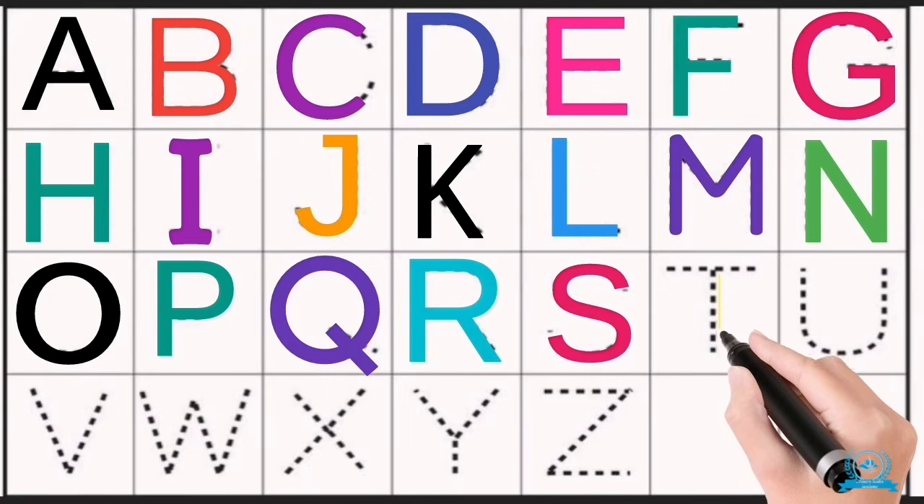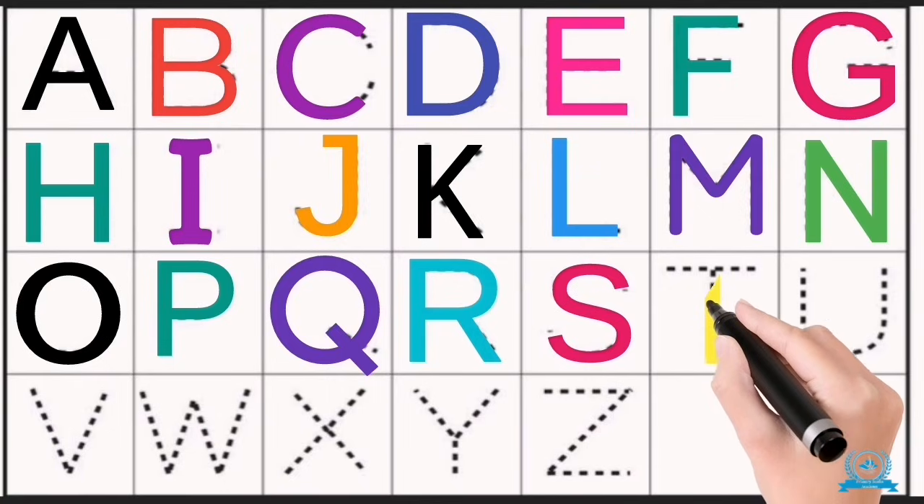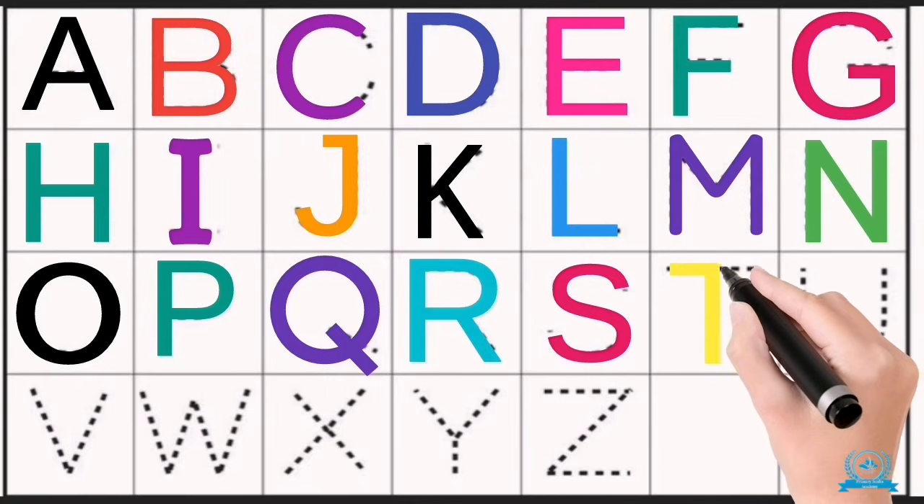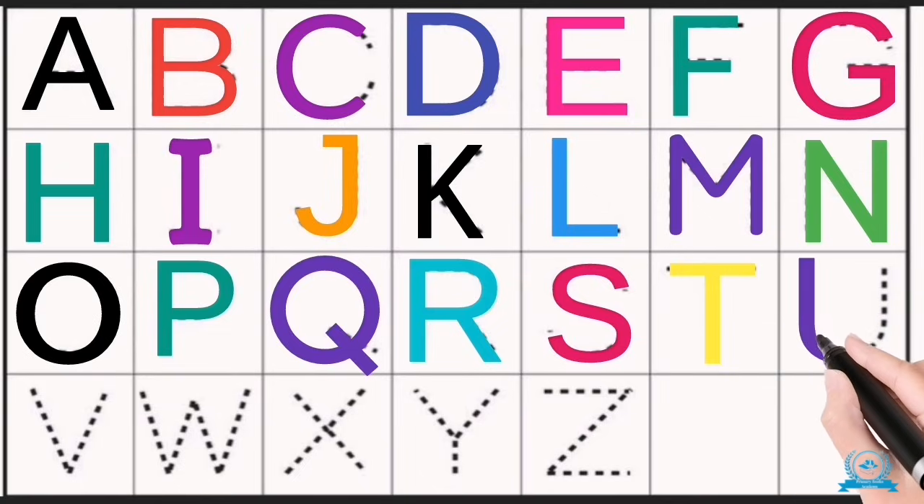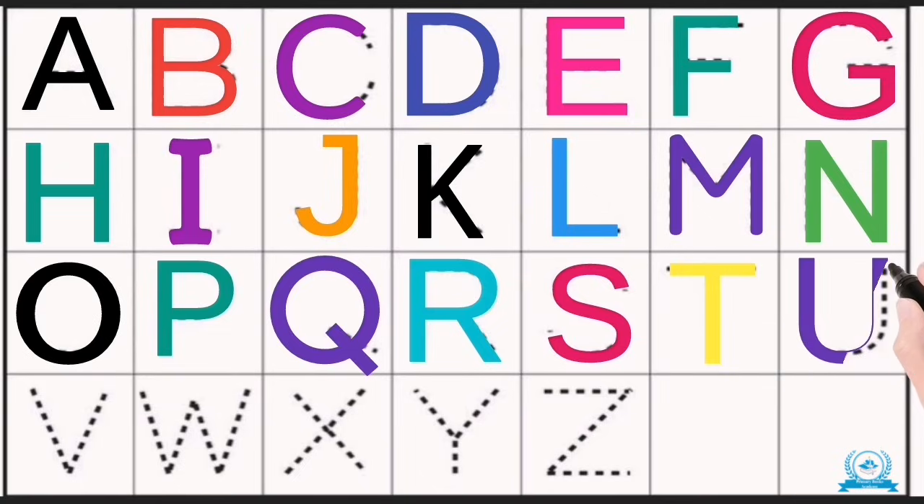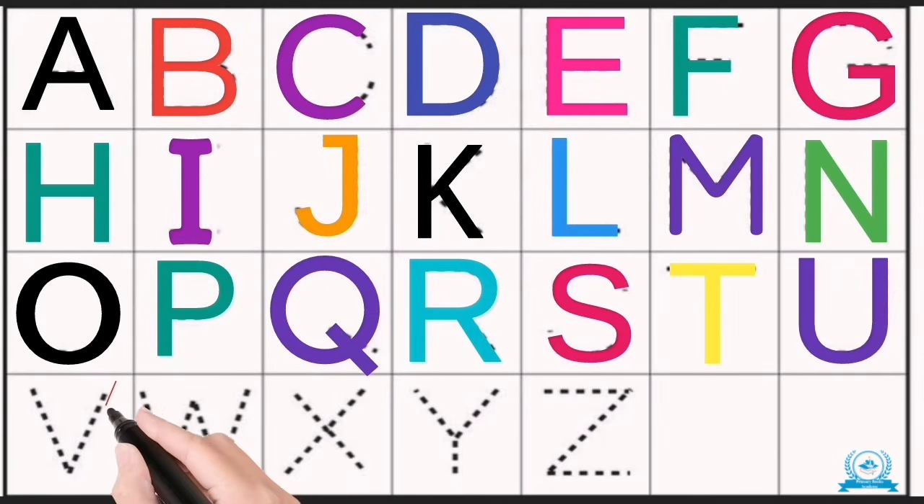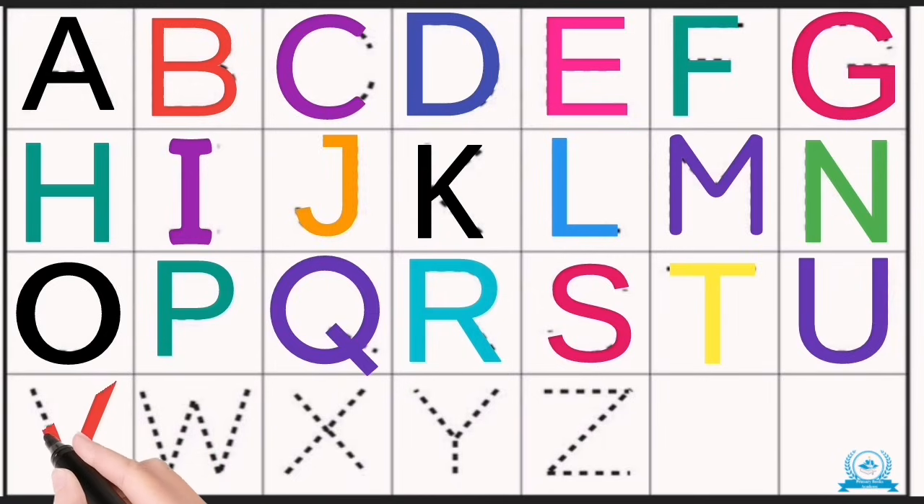T, T, T, trace the T. Top and down, easy peasy. U, U, U, trace the U. Down and curve, good for you. V, V, V, trace the V. Slanting lines, 1, 2, 3.